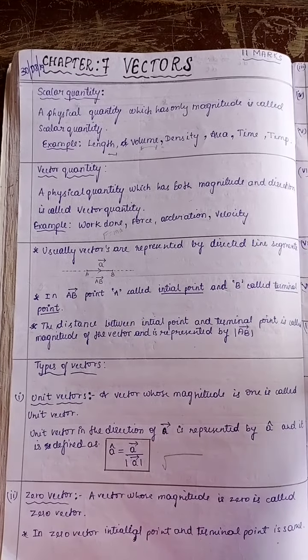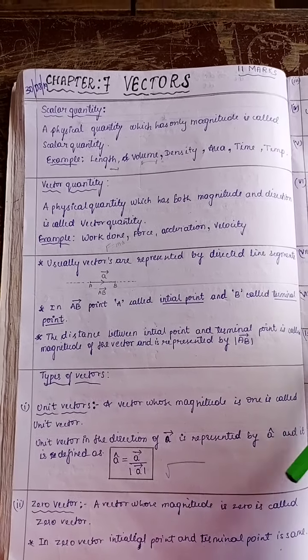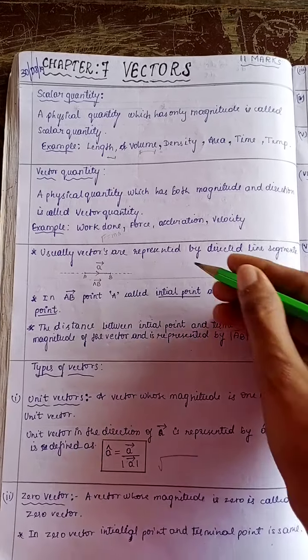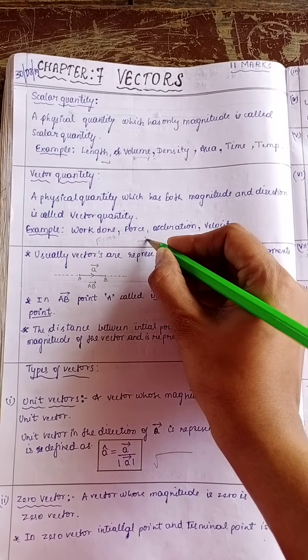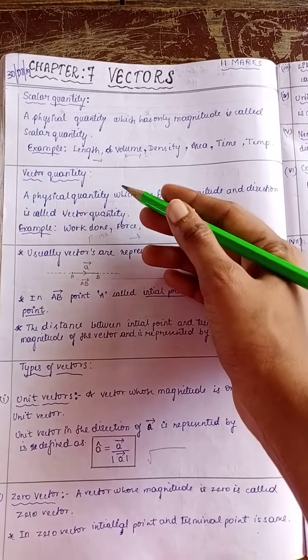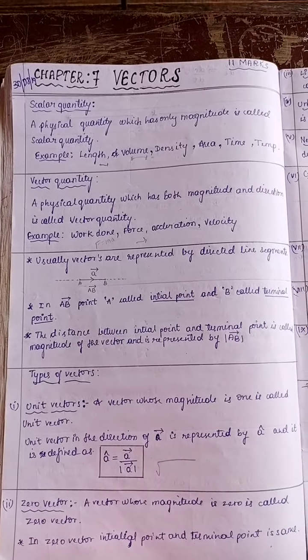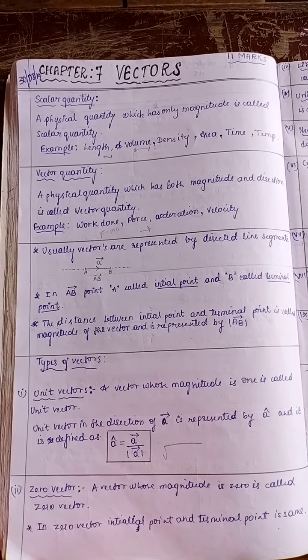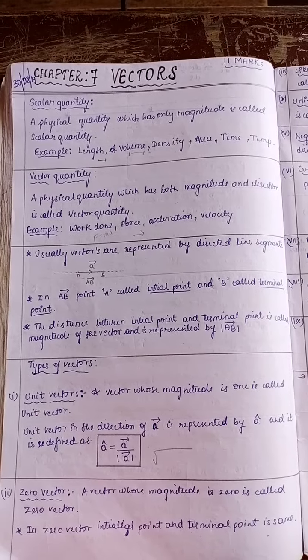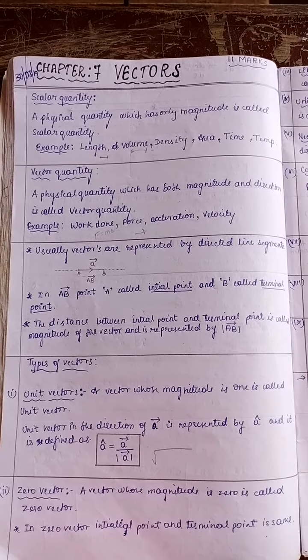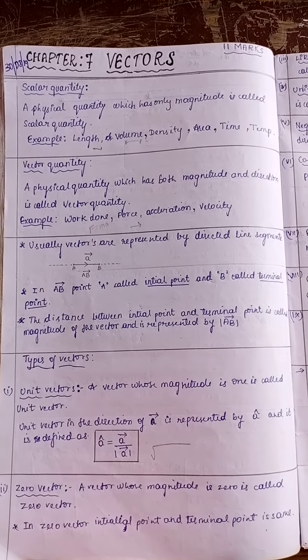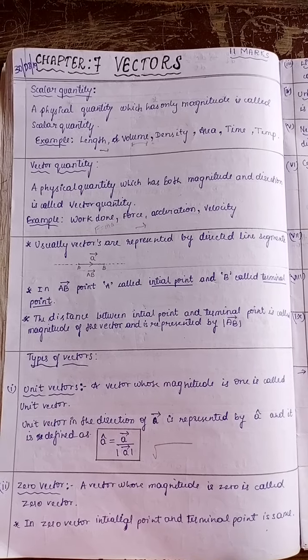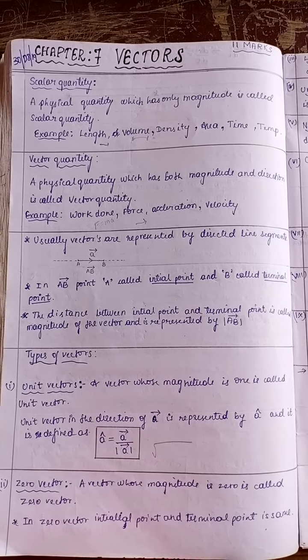So acceleration is equal to d by t square, where d means distance, which denotes the direction. Therefore, force is a vector quantity. Also acceleration, as I already told, is velocity by time. Velocity shows both direction and magnitude. Similarly, velocity and momentum are all examples of vector quantities.